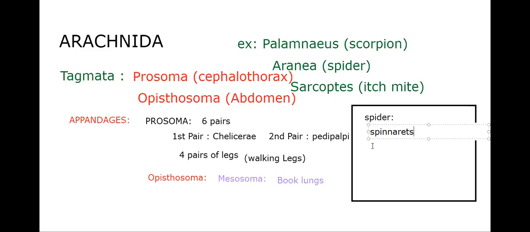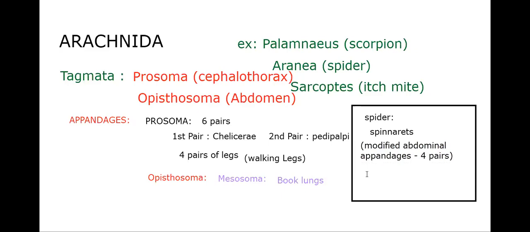You may know spiders secrete the web from here only. Through the spinnerets only that web comes out. So the four pairs of posterior abdominal appendages are modified. Modified what? Abdominal appendages. How many are modified like this? That means four pairs. So four pairs of abdominal appendages are modified into spinnerets in case of spiders.